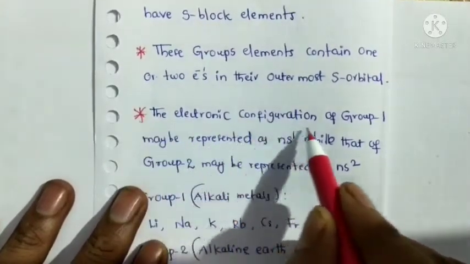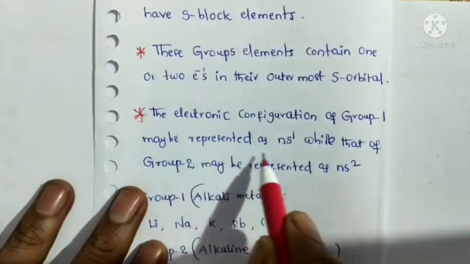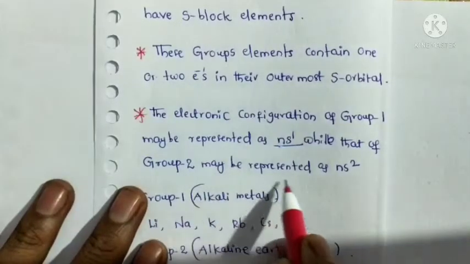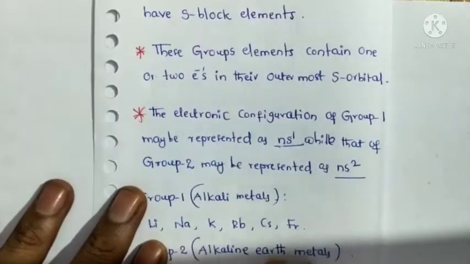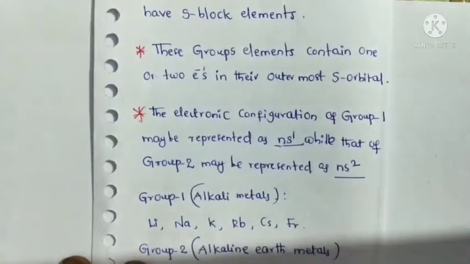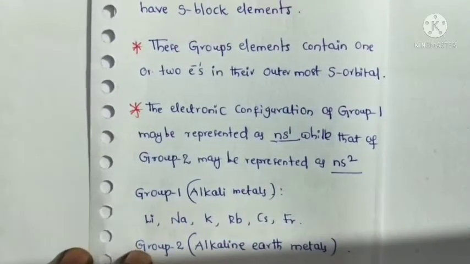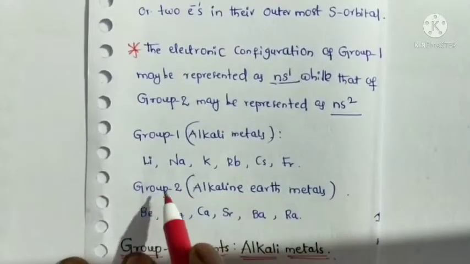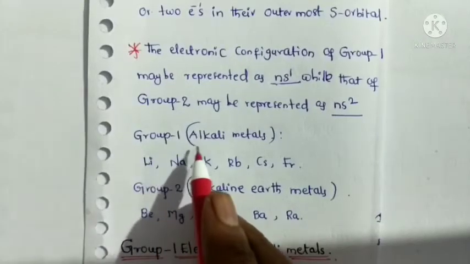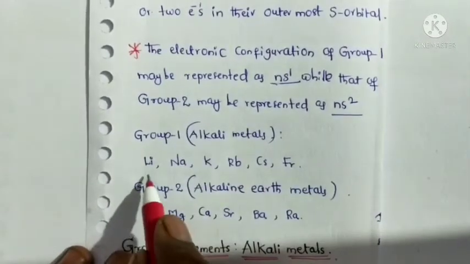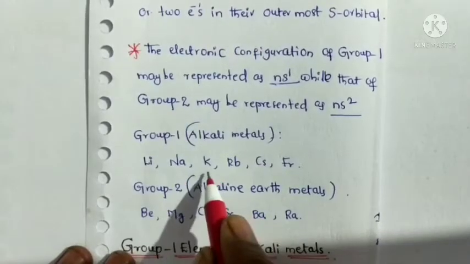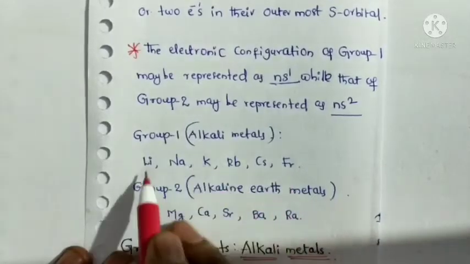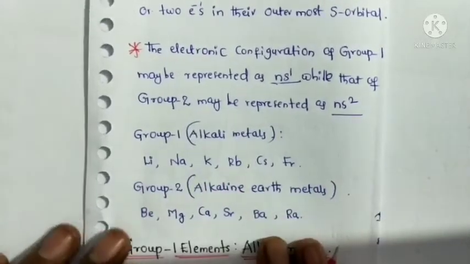The general electronic configuration of group 1 may be represented as ns1, while that of group 2 may be represented as ns2. So ns1 and ns2 are the general electronic configurations of s block elements. Which elements belong to group 1, which are alkali metals? Lithium, sodium, potassium, rubidium, cesium, francium. So these elements belong to group 1.